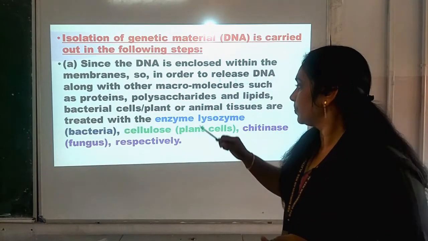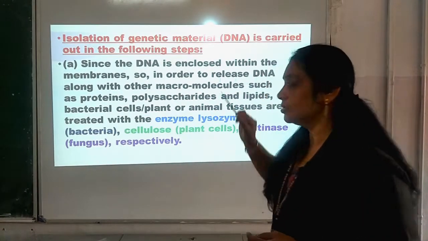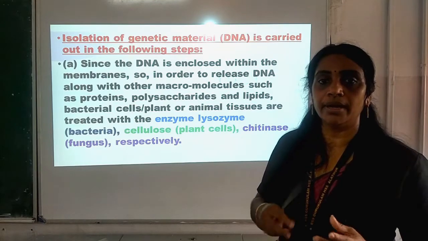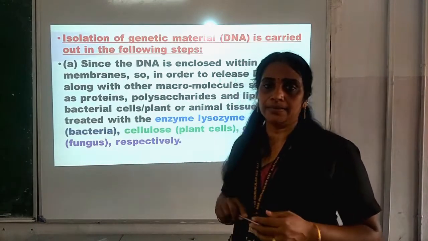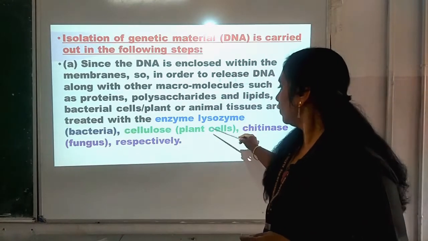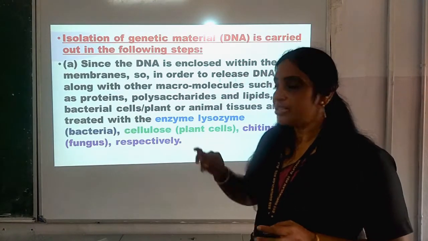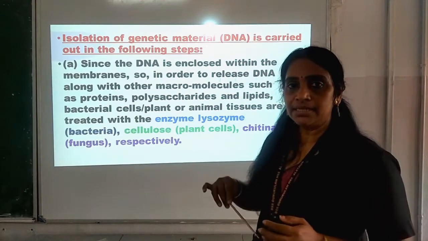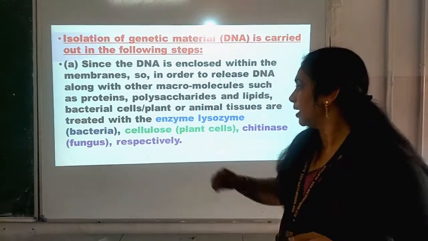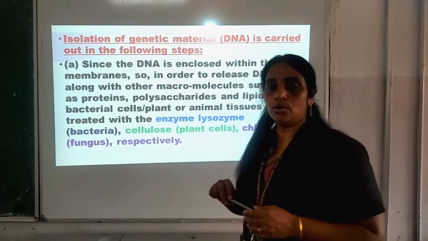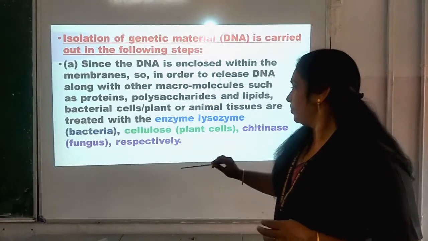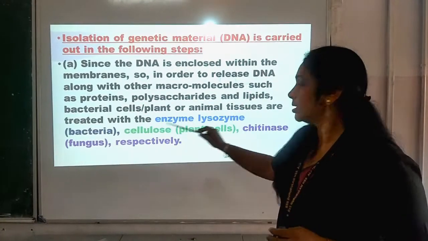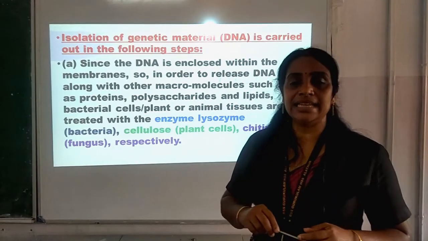So in the case of bacteria, enzyme lysozyme is needed. In the case of plant cell, the DNA will be separated from other macromolecules with the help of cellulase. Then in the case of fungus, it is chitinase.